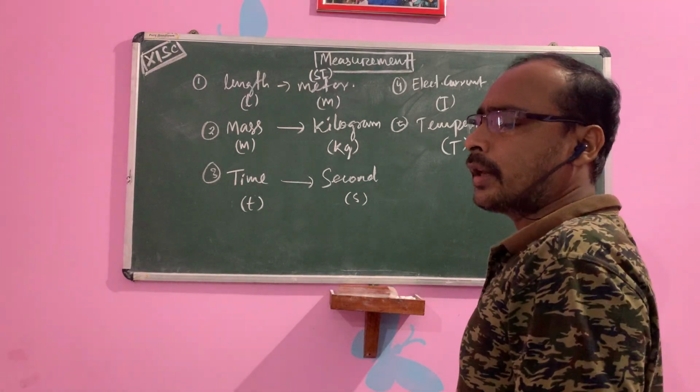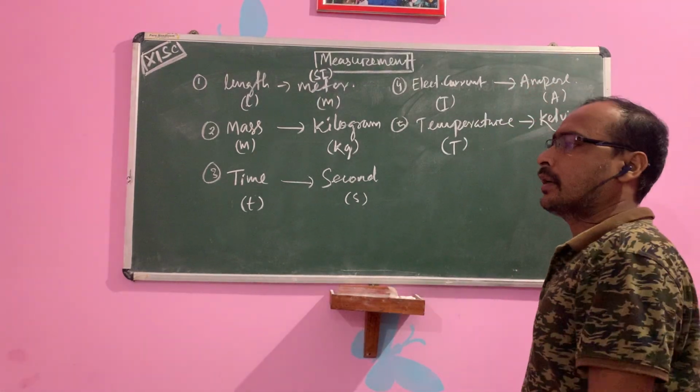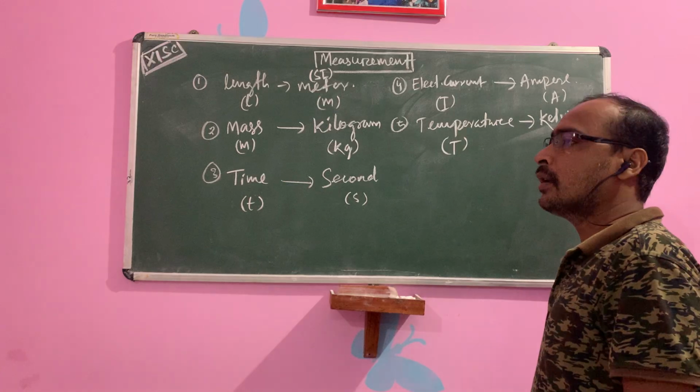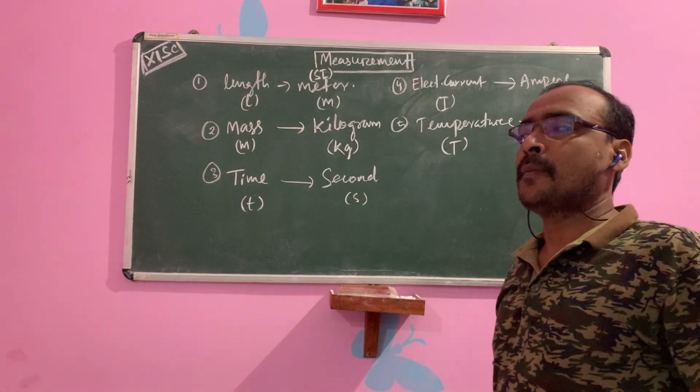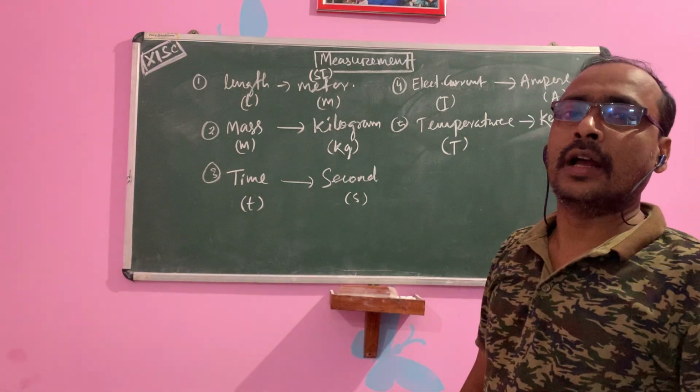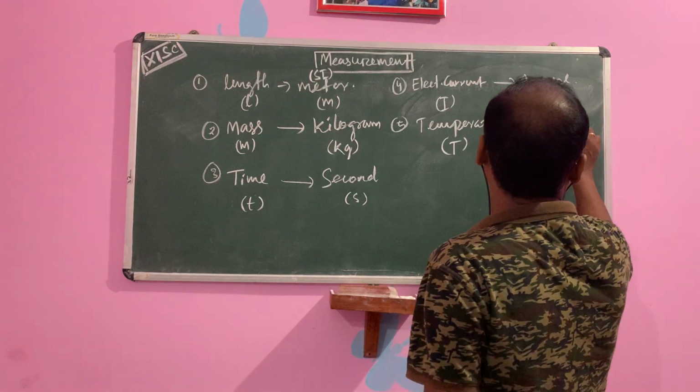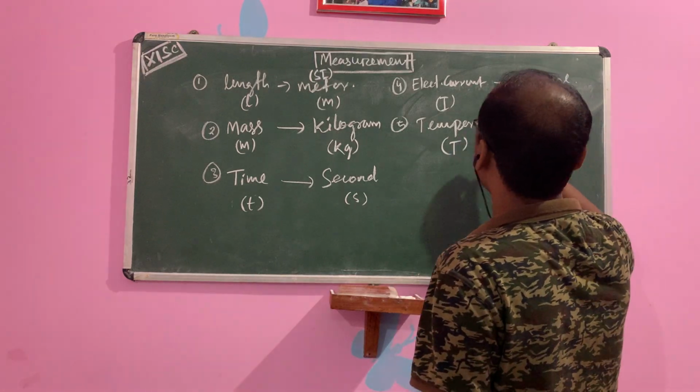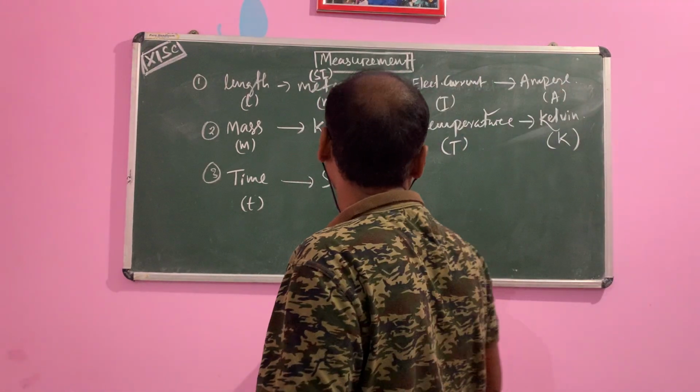For measuring temperature, there are three scales. We will discuss next after this explanation. That is the Kelvin scale, degree Celsius scale, and Fahrenheit. But generally we are using temperature in Kelvin.